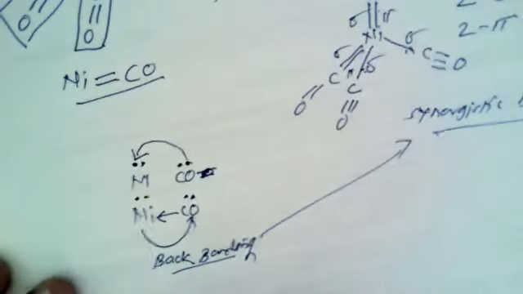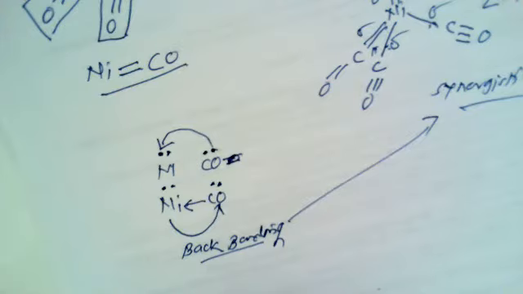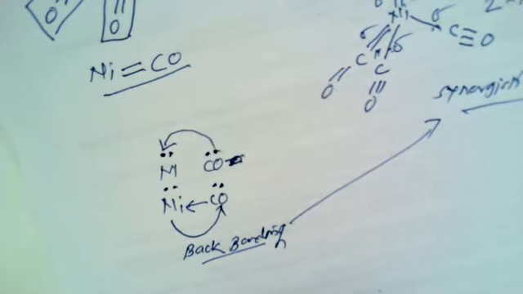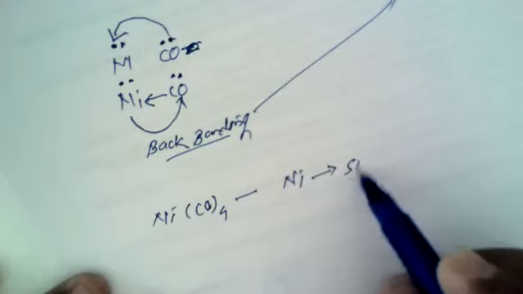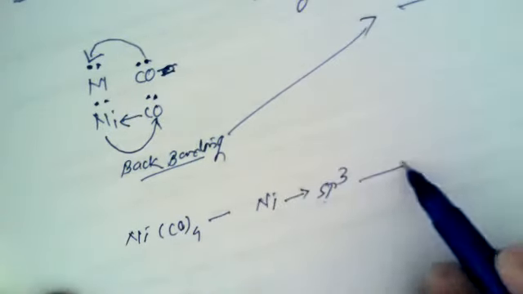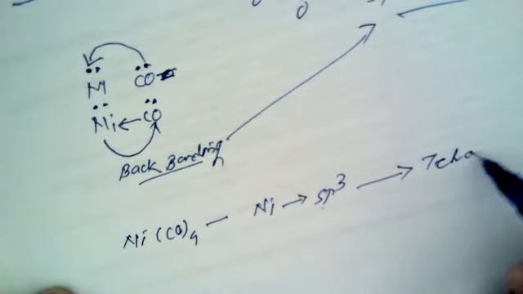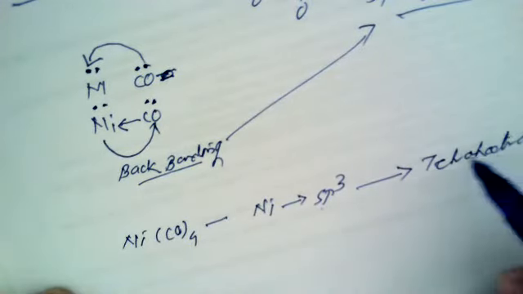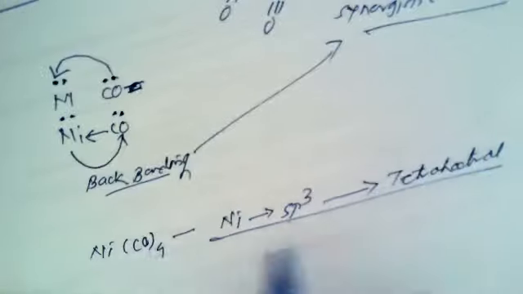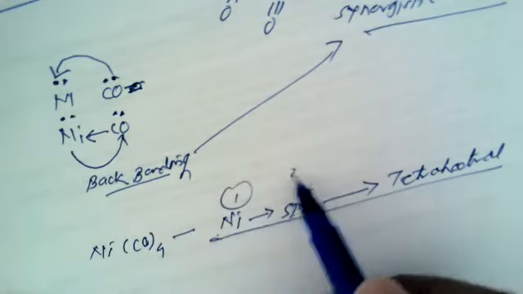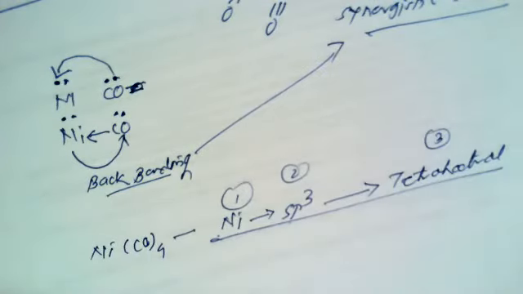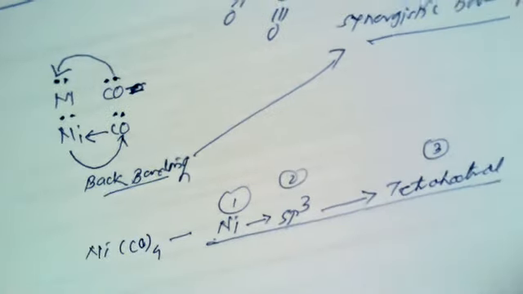So in the case of tetracarbonyl nickel, that is Ni(CO)4, nickel undergoes sp3 hybridization, and the type of geometry is tetrahedral. So you should remember this particular fact. In this carbonyl, nickel undergoes sp3 hybridization and the perfect geometry is tetrahedral. Now we shall proceed further with the next,